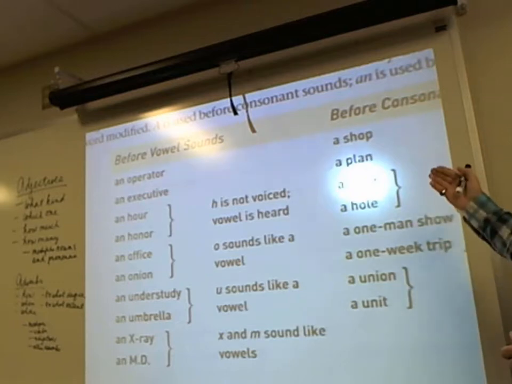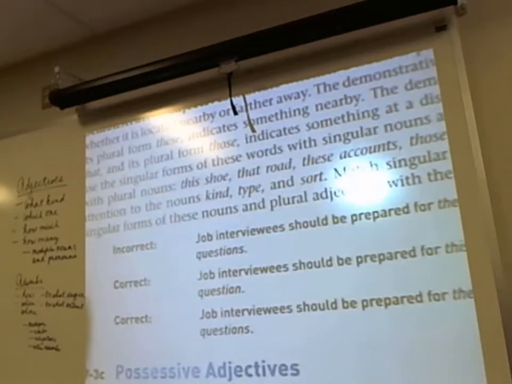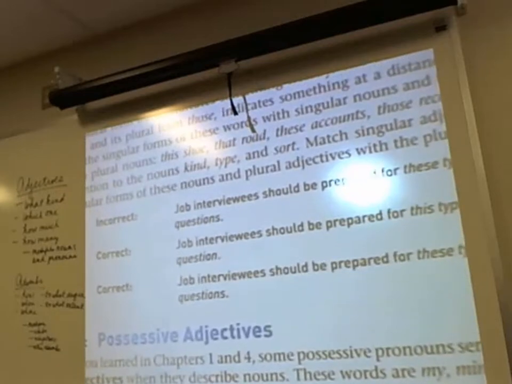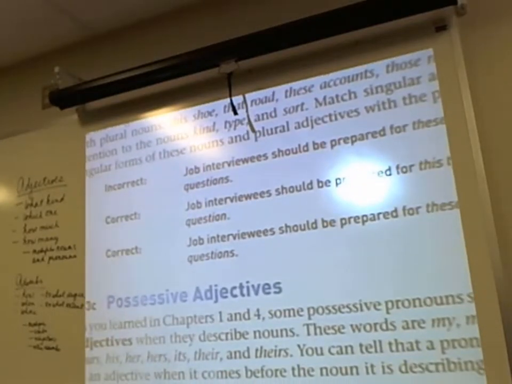Demonstrative pronouns on the next page. This, that, these, and those are the most common. But the key thing to remember about this, that, these, and those is that this and that are considered to be singular pronouns functioning as adjectives, and they will modify nouns that are singular. But these and those, when they function as adjectives, make sure that they modify plural nouns.